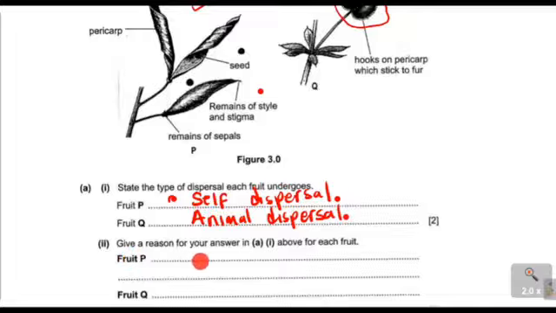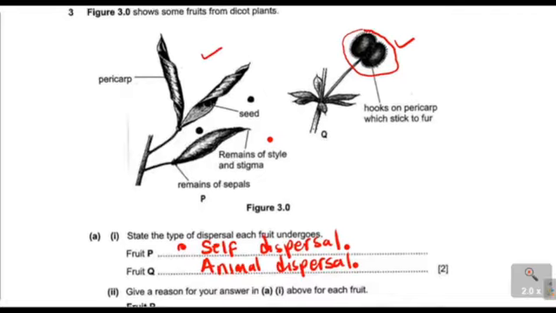Give a reason for your answer in A1 above for each fruit. So they want us to give a reason why we have said fruit P undergoes self-dispersal and fruit Q undergoes animal dispersal. I did mention that fruit P undergoes self-dispersal because of the pericarps which are hard.